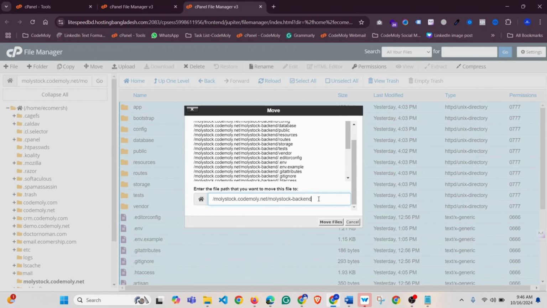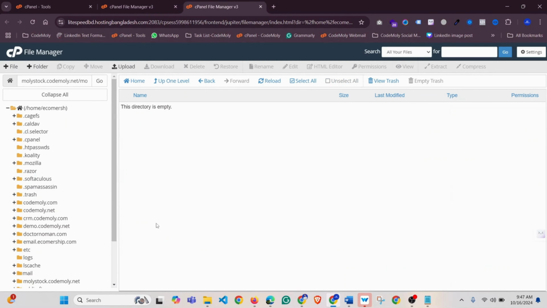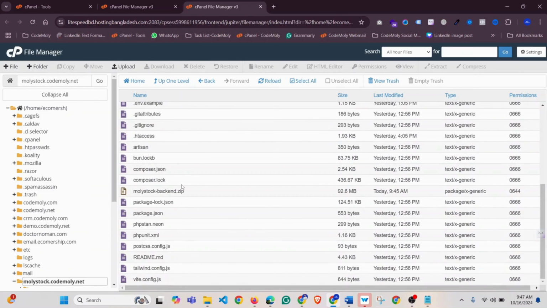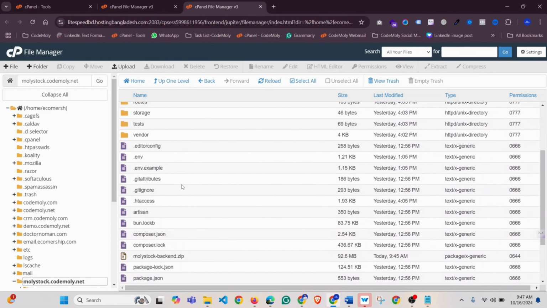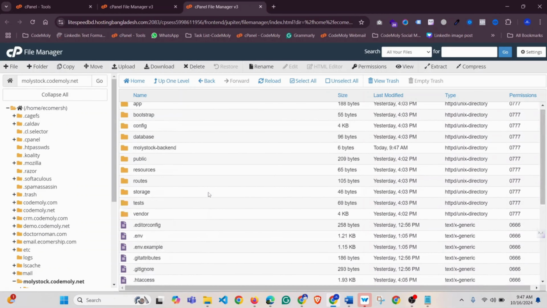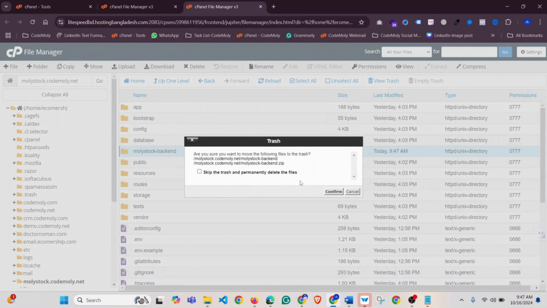I'm going to move all the folders and files to the root folder, so I'm erasing this folder name and clicking on move files. Now I'm going to the root folder again, and you can see that all the files are here. So you can delete your previous file and folder.